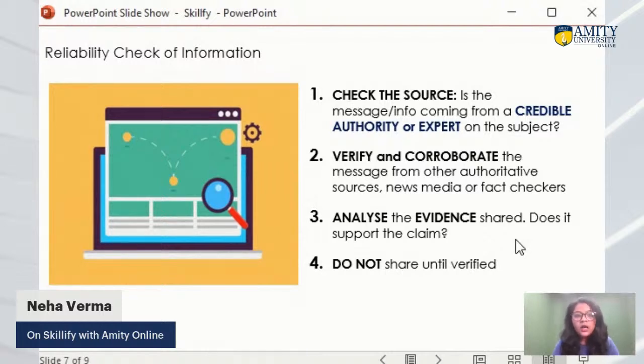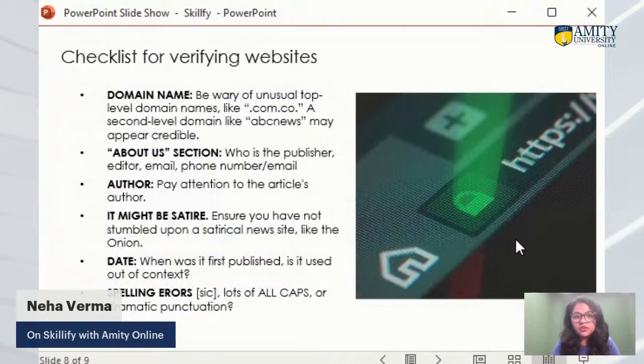Okay, so now, this is about how critically we can check the authentication of any information. So now let's talk about website verification, how we can verify the website content which we are following or which we are reading, right? So first of all, check the domain name. Be wary of unusual top level domain names like .com, .co.